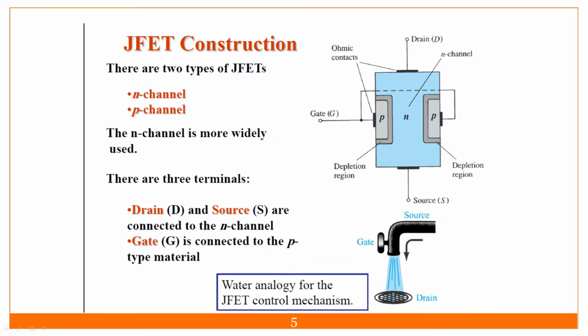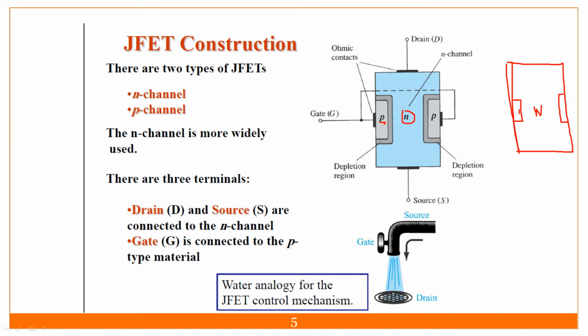Okay, this is a construction in which I am using n-type material, in which electrons are the majority and holes are the minority. This is surrounded by two P slabs.